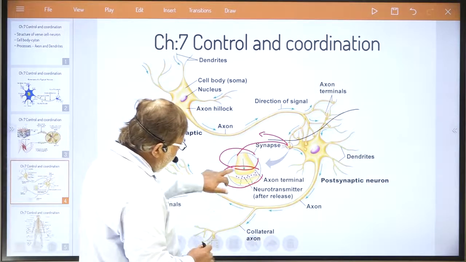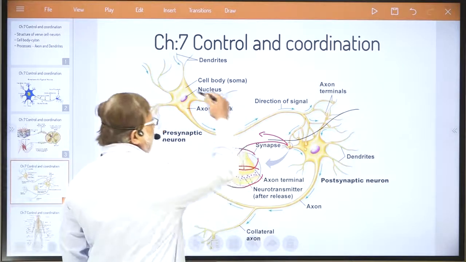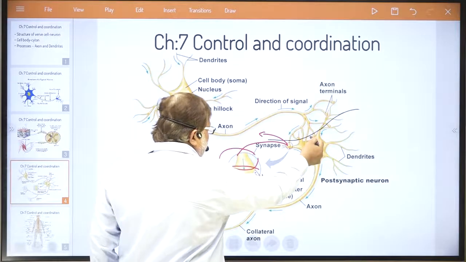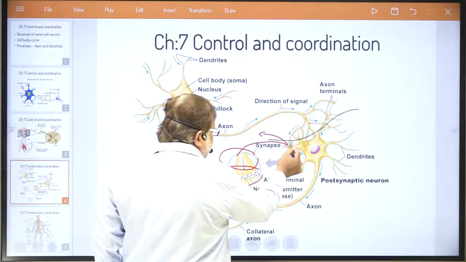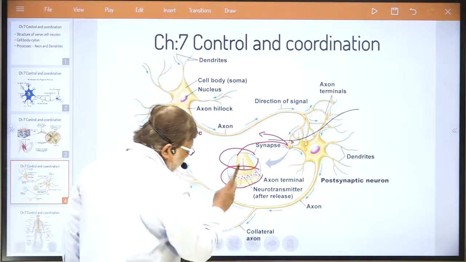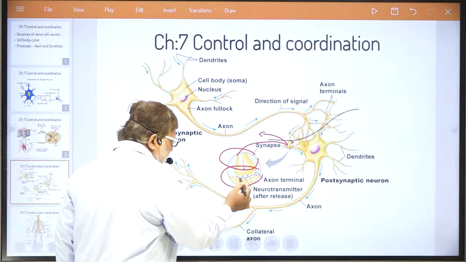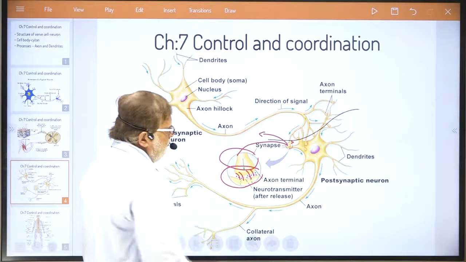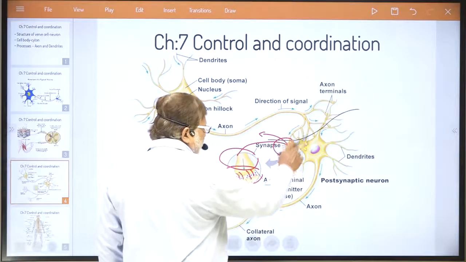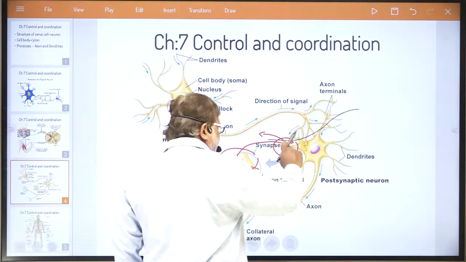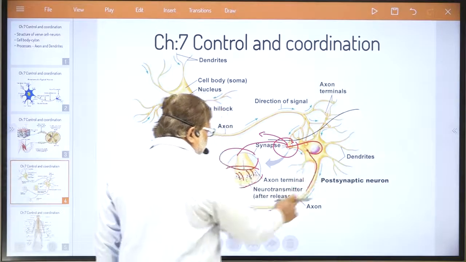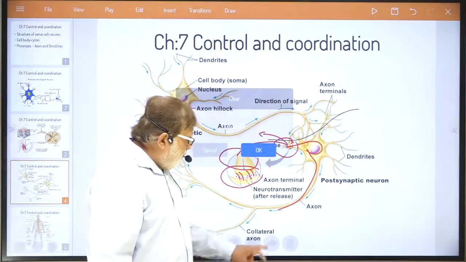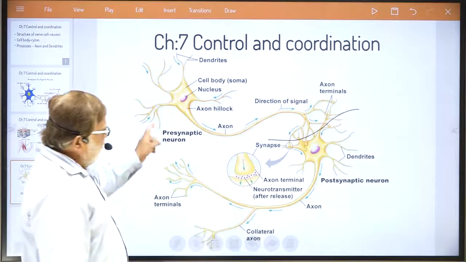Now what happens actually, when the electric signal from this axon reaches here, some set of chemical reactions are generated so that this electric signal reaches the dendrites of another nerve cell. It sets off such chemical reactions that it jumps and enters the axon of another cell and then travels. This is the way the process of traveling takes place in nerves.